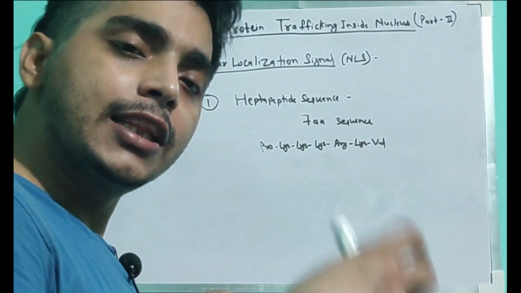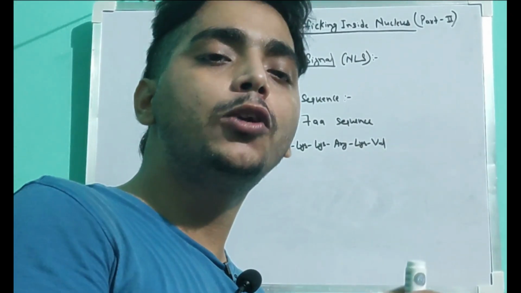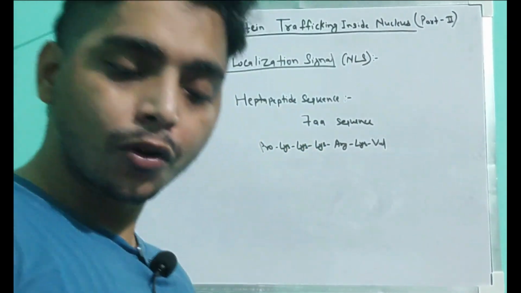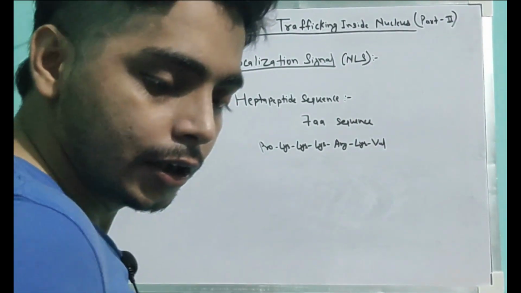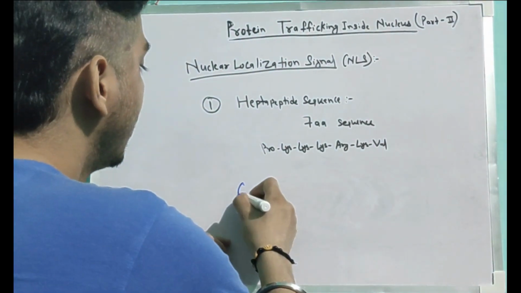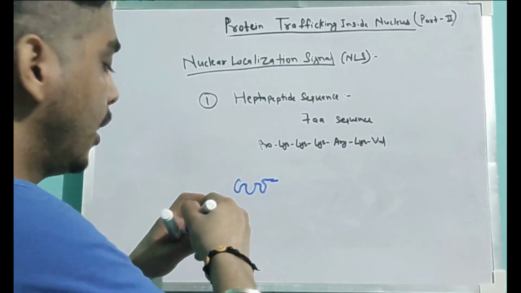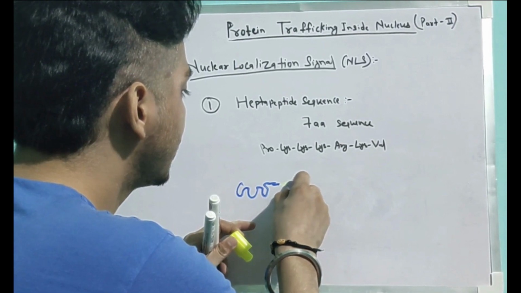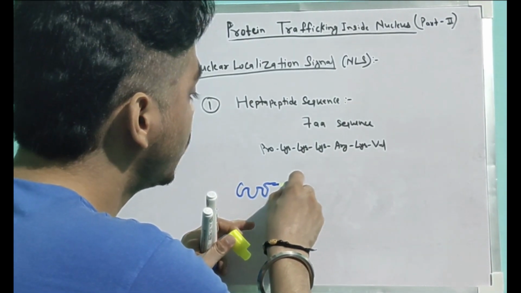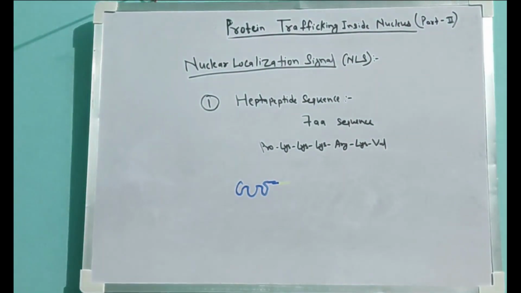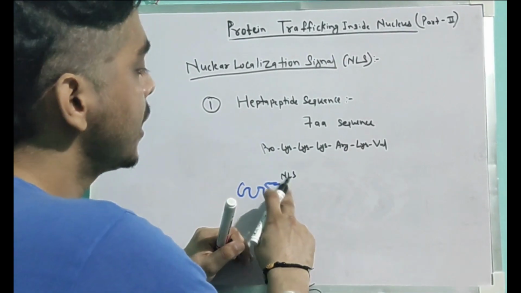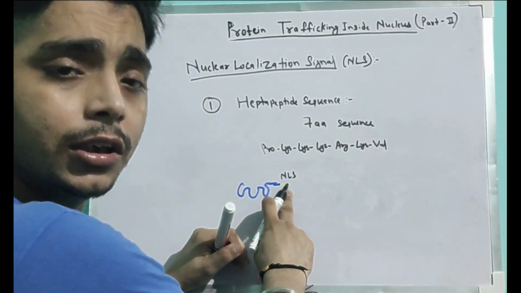These 7 amino acids must be present on the end of any protein destined to move inside the nucleus. If this sequence is not present on the end, then that protein will not be able to reach the inside of the nucleus. Suppose I have this protein. On the end of this, there must be a sequence present, which we call the nuclear localization signal. This sequence must be present on the end of the proteins.